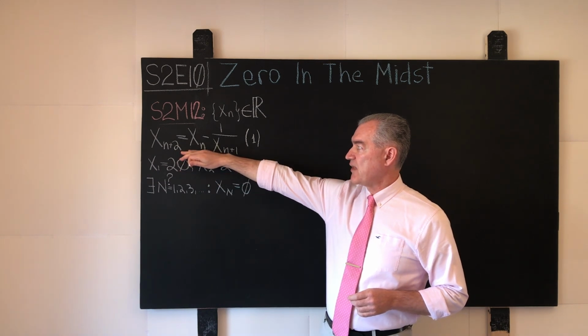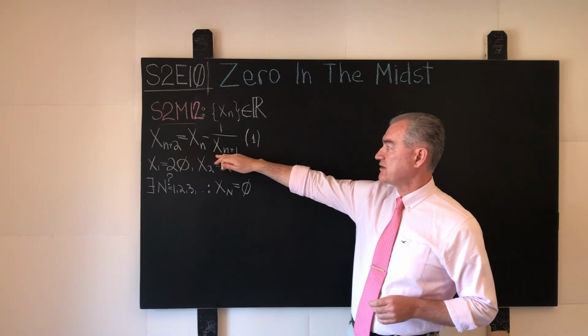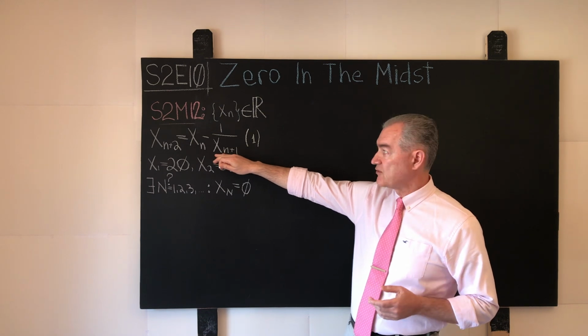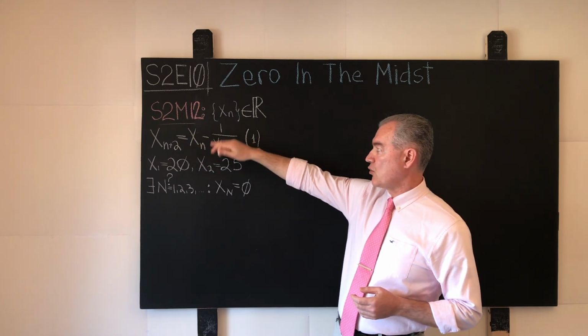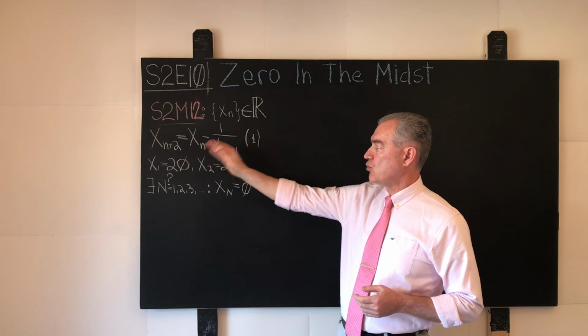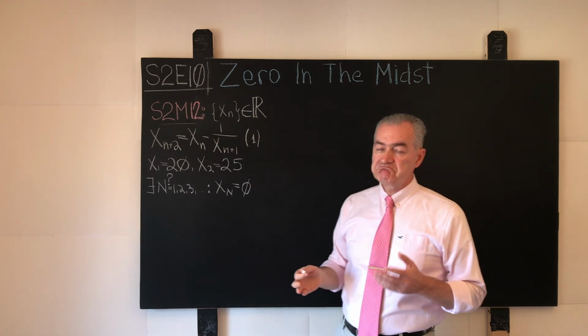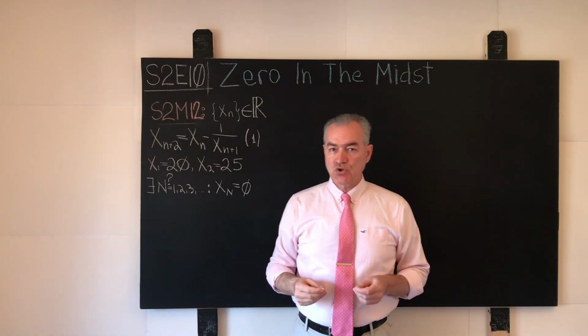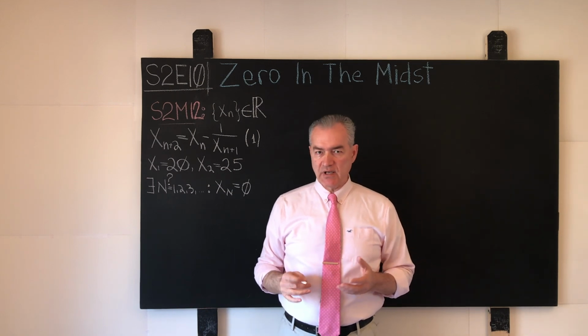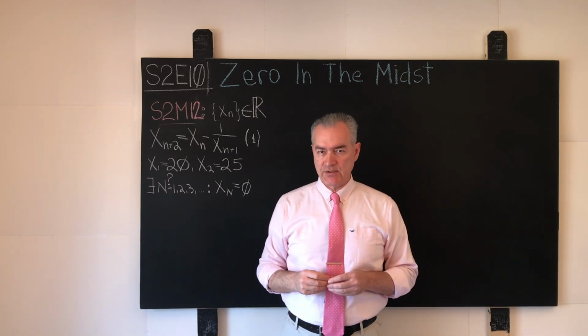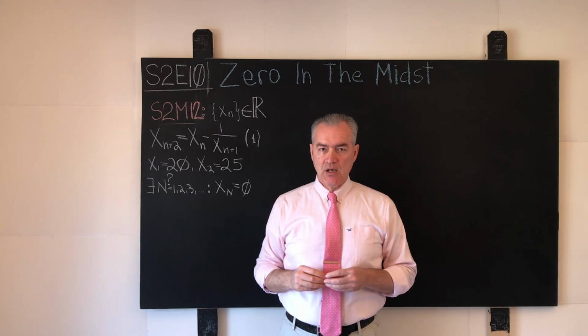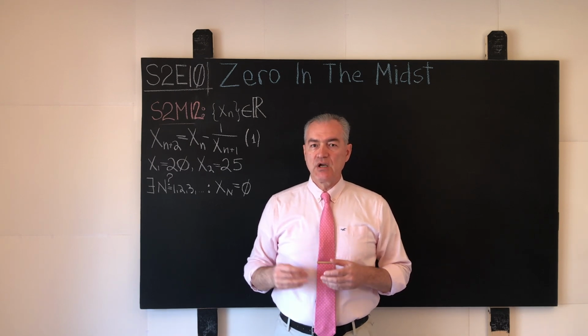As such, if x sub 1 is 1 and x sub 2 is 1, what do we have? 1 minus 1 over 1 is 1 minus 1, which is 0. Maybe.